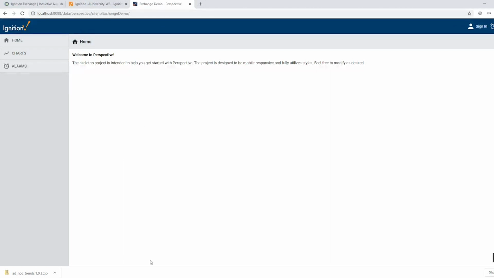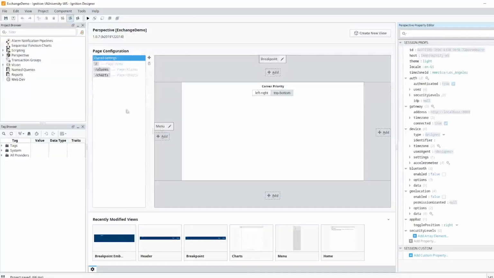Great. Thank you. So this is just very basic. I've just created a skeleton project here. But let's go ahead and show you how to actually import resources from the Exchange.